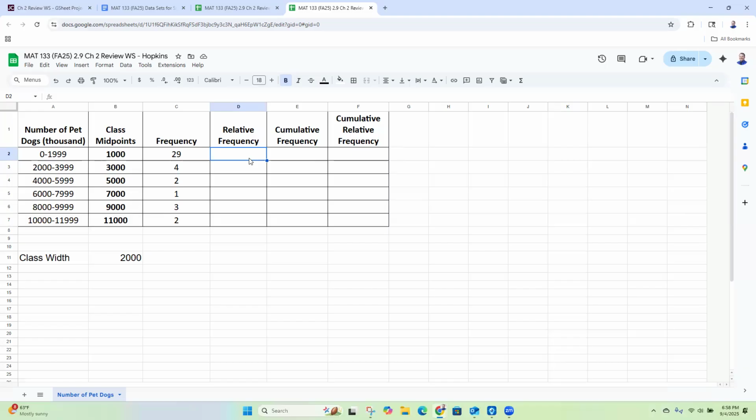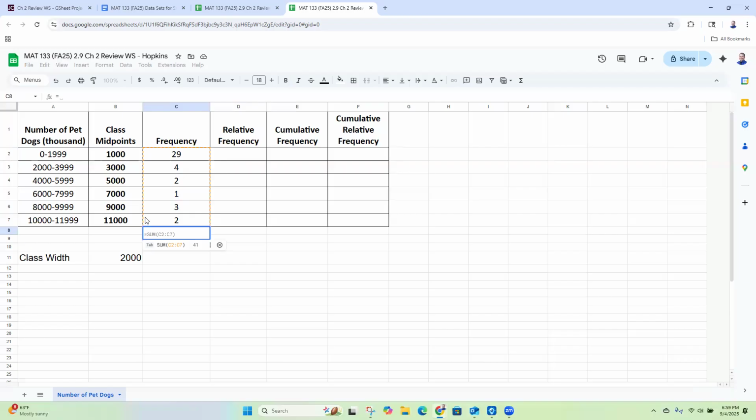All right, so for relative frequency, what we'll do is we'll take our frequencies and we'll divide by the total, the total number of countries. Well, what is the total? I don't have that, right? So I need to compute that. So I'm going to come down here and I'm going to calculate my total. So I'm going to do equals, and I need to add these up.